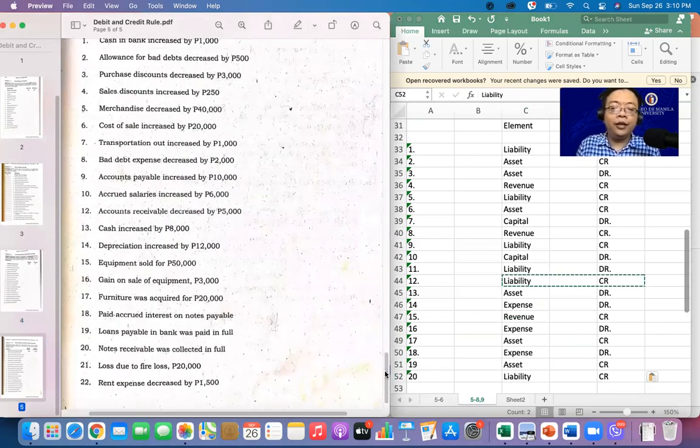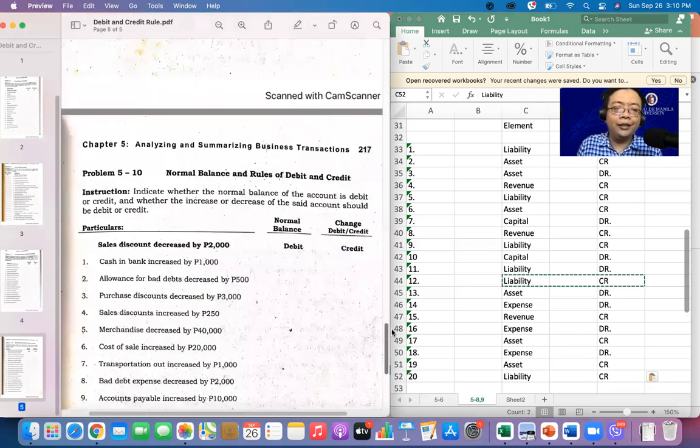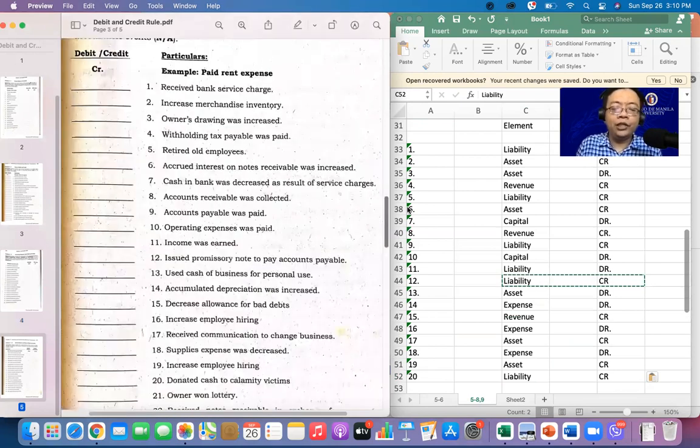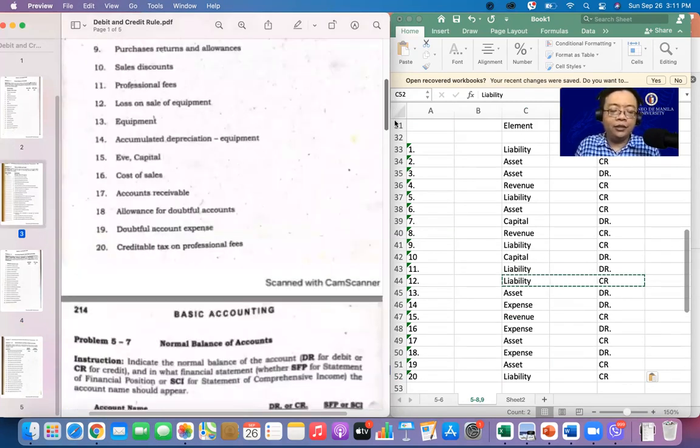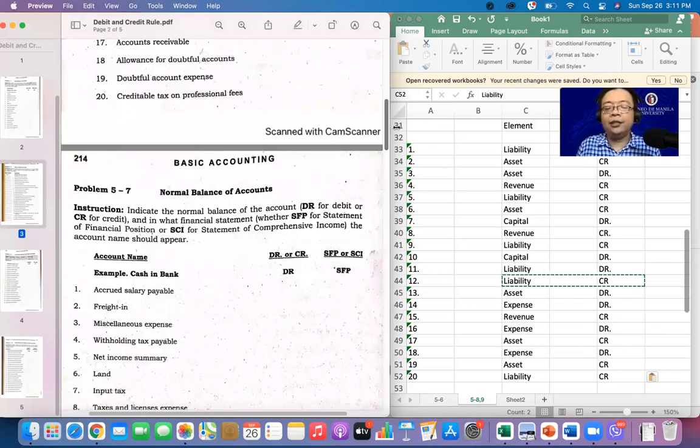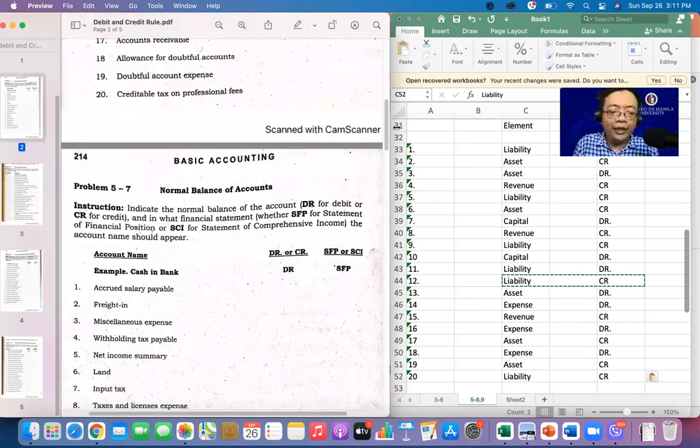I will give you this as your assignment, same lang kanina. So your assignment would be 5-10 and also 5-7, sorry, kasi we answered 5-8. Hopefully you learned from these exercises and problems to be able to familiarize about debit and credit.